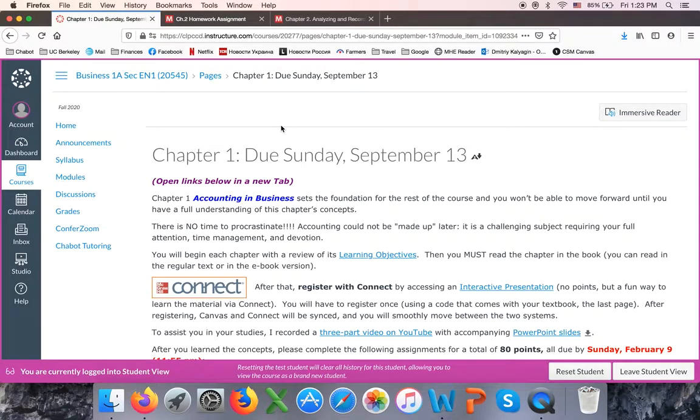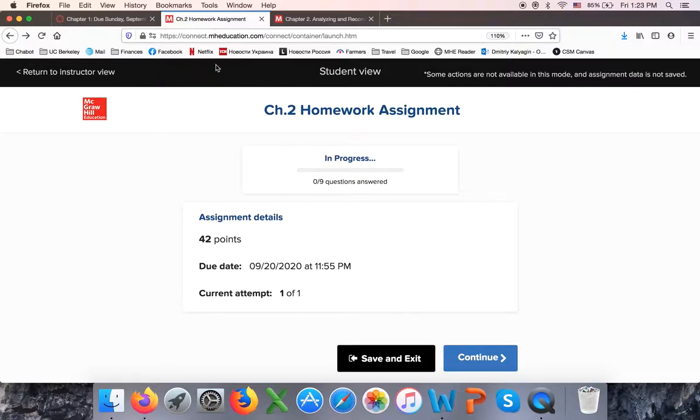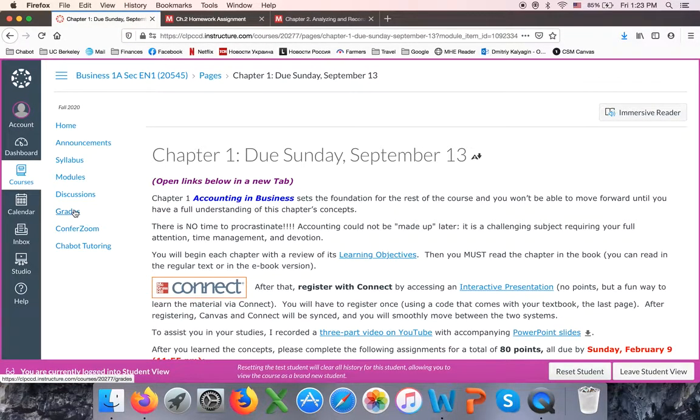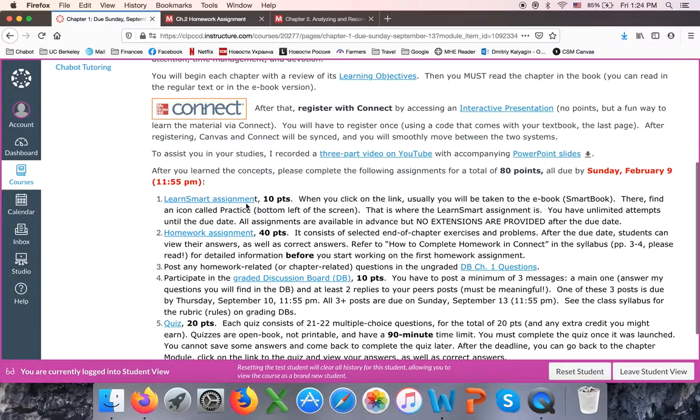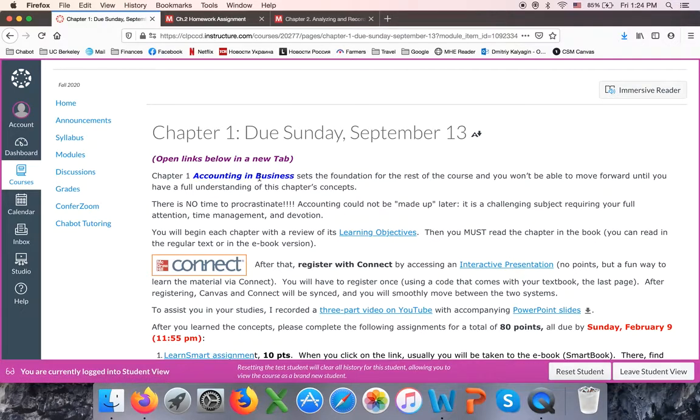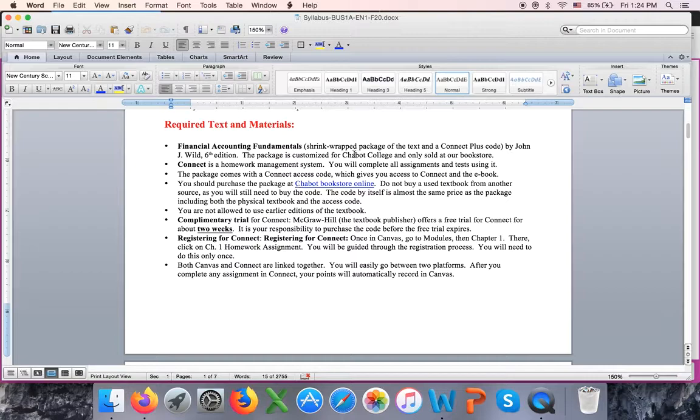That way the systems are synced, and when you complete your work in Connect, your points will be transferred to your grades. So Canvas is the classroom, and then you go from Canvas to Connect when you click on assignments that are graded, and the gradebook is maintained in Canvas. So the textbook that you buy in the bookstore gives you both the physical book and the code, which gives you access to all the assignments and also to the e-book, electronic book.